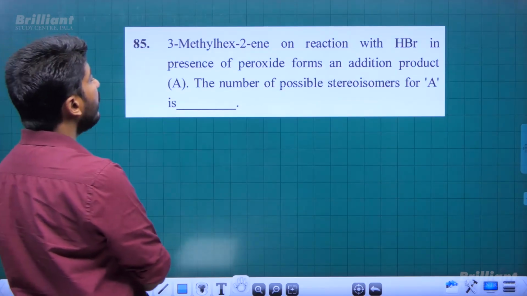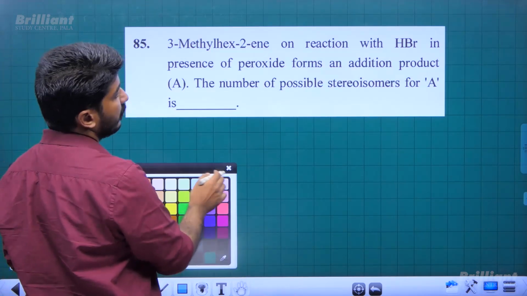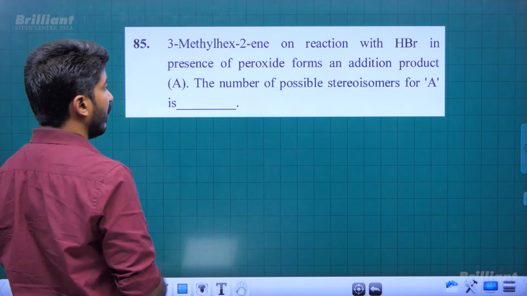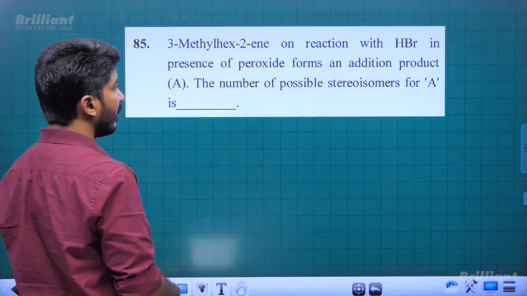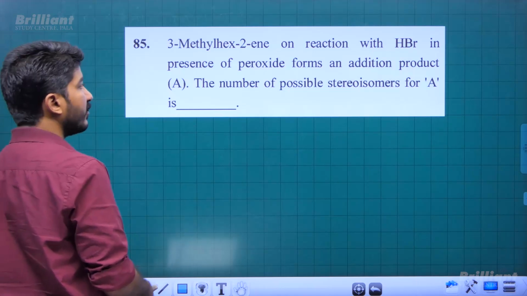Okay, next one: 3-methyl hex-2-ene reaction with HBr in presence of peroxide forms addition product A. Okay, number of possible stereoisomers for A is. Okay, let's identify the correct product first. This is an anti-Markovnikov addition, you know, peroxide effect or Kharasch effect.